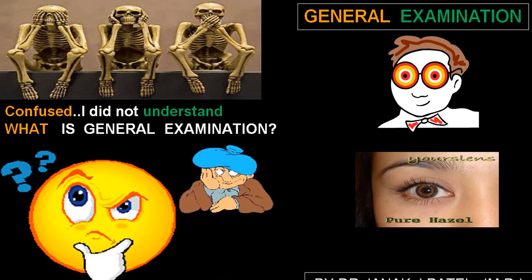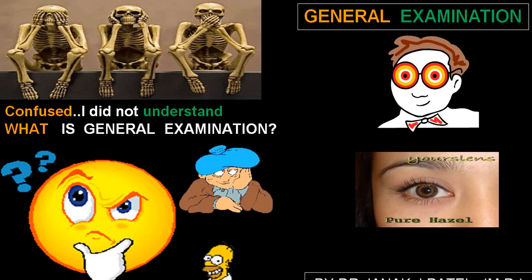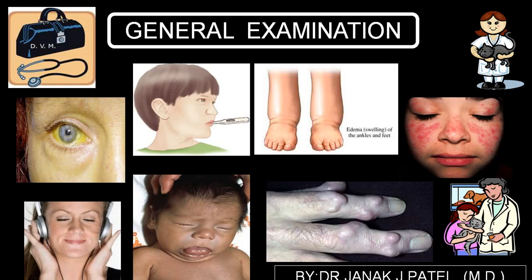Say like examination of only the tongue, examination of the nail, examination of the eye, examination of the oral cavity, etc. They are all to be examined in general examination. So you look at the eye, you look at the body temperature, you look for edema, you look for any skin changes, you look for any joint deformities, you look for any other general findings like hair, tongue, etc. All these are included in general examination.